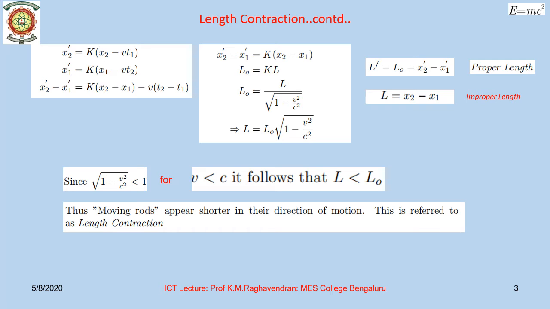We also observe that root of 1 minus v squared by c squared is less than 1 for v less than c, and therefore it obviously follows that L must be less than L naught. Thus, when a rod moves, we can say moving rods appear shorter in their direction of motion. This is referred to as length contraction. In the next slide, I will look at some of the key points regarding this length contraction concept.